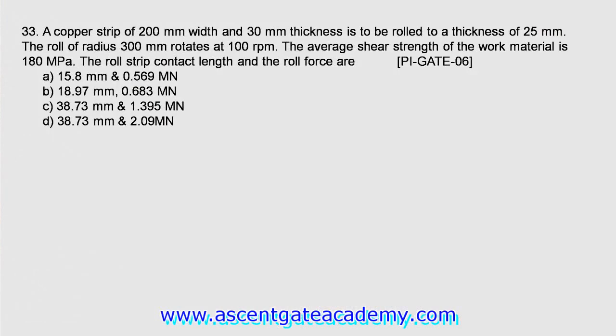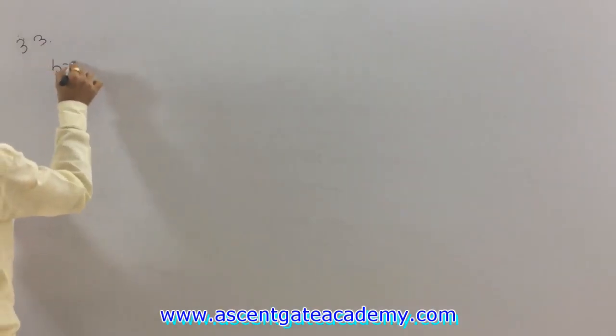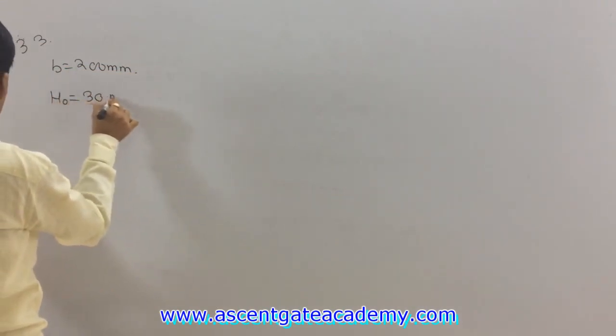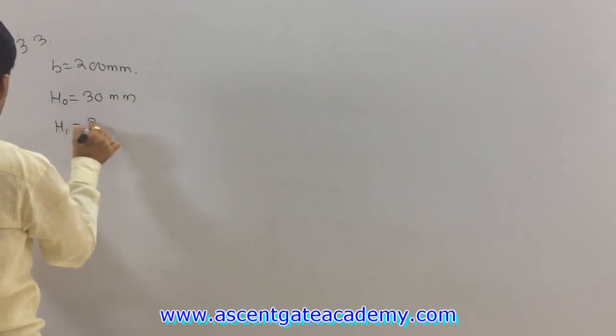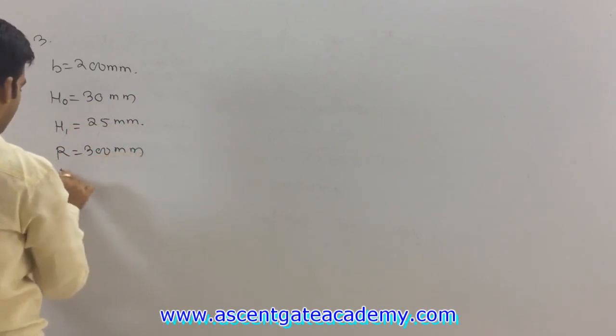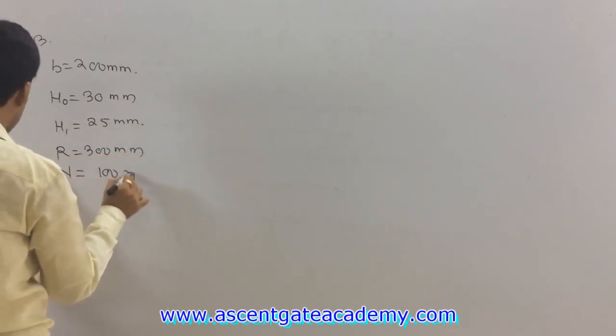Next question. A copper strip of 200 mm width and 30 mm thickness is to be rolled to a thickness of 25 mm. The roll of radius 300 mm rotates at 10 rpm. The average shear strength of the work material is 180 megapascal. The roll strip contact length and roll forces are. Okay, so what are given in the question? Width is given as 200 mm. H0 initial thickness is given as 30 mm. Final thickness H1 is given as 25 mm. Radius of roll is given as 300 mm. And apart from this, RPM, speed of the roller, is given as 100 RPM.